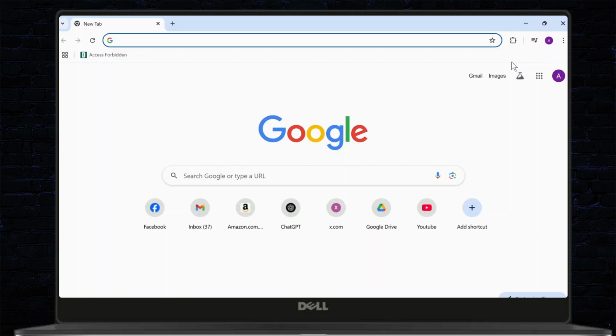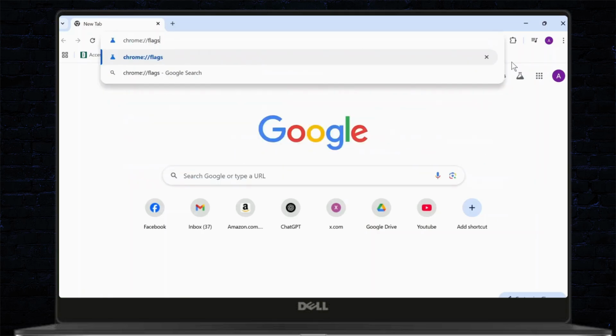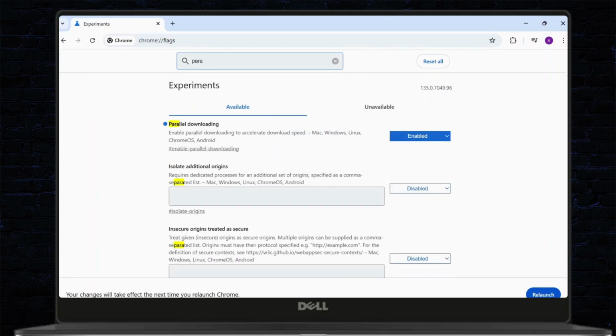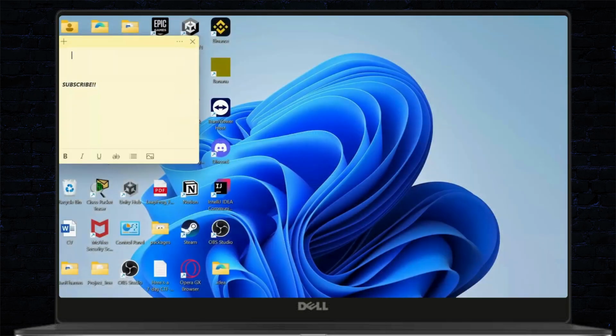First step is you will need to head over to chrome://flags. I'm sorry, it's a colon. And after you do that, you should be here. Now after you're here, search for parallel downloading. So after you find parallel downloading, make sure that it is enabled. After you've enabled it, you can relaunch this, and after you relaunch it, you can close your Chrome.